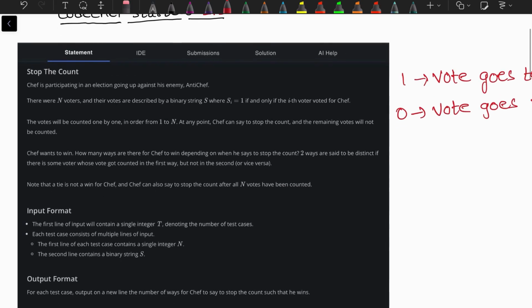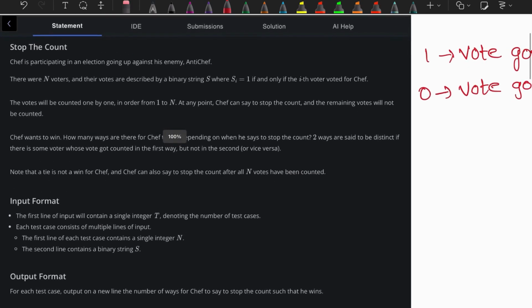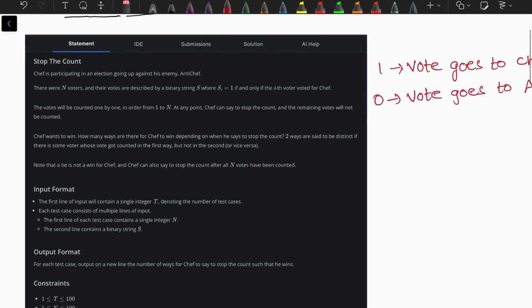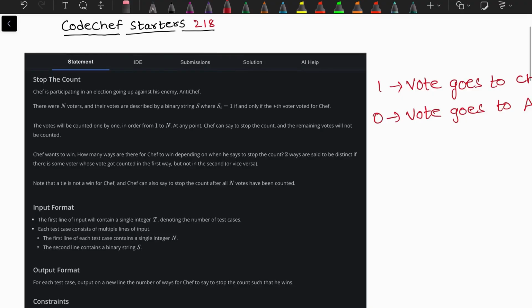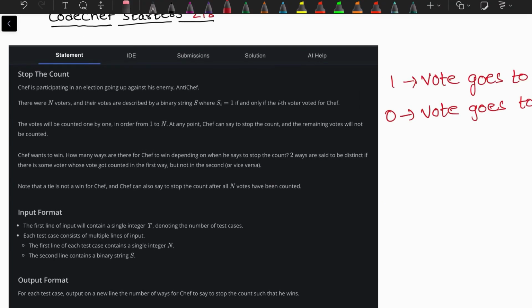Stop the count. Let's understand the question. Chef is participating in an election and going up against his enemy, anti-chef. And there are n voters. So there are n voters given for us.